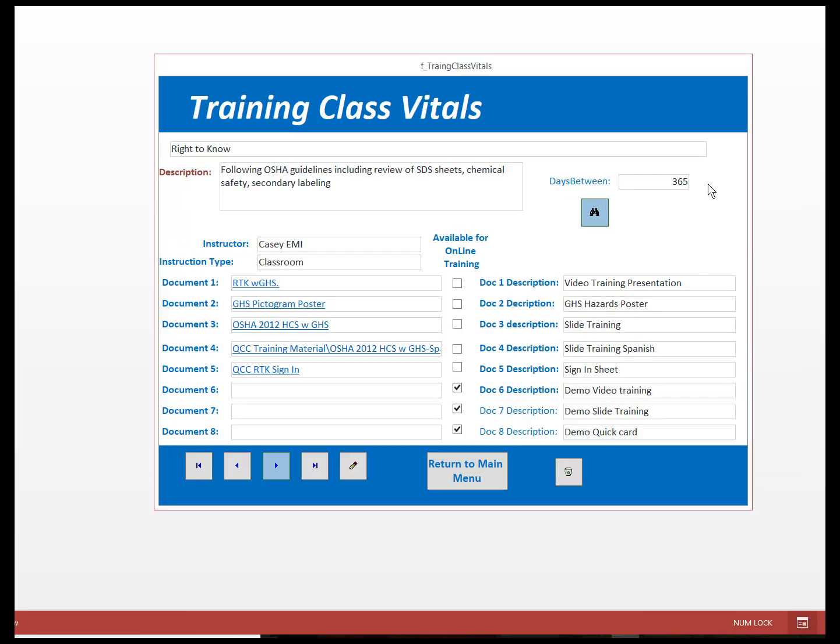Here's where we also set the days between training. So in this case, we're going to conduct this training once a year, so 365 days. That's important because that's going to set the timer. When somebody has had the training, it's going to start tracking from that day forward and be able to produce a list of people that are due for training based off of the time in between.